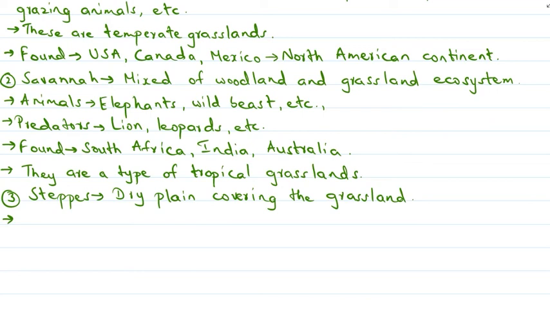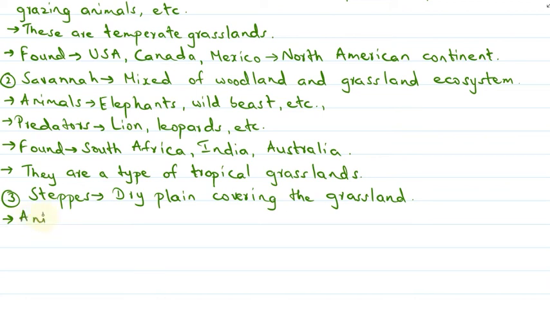Here we can see short grasses, as the steppes receive a smaller amount of rainfall. Many of these steppe grasslands have been converted into crop fields by providing proper irrigation.